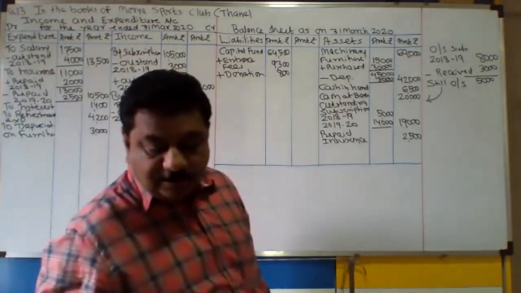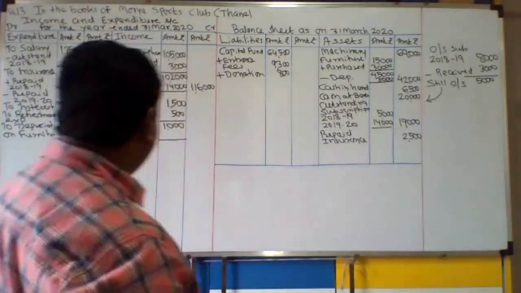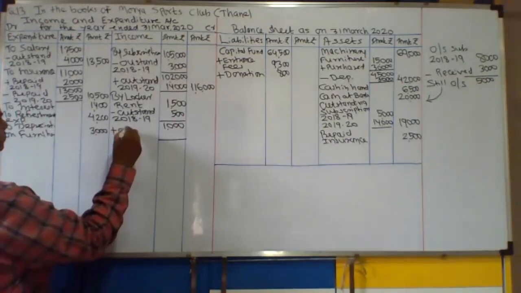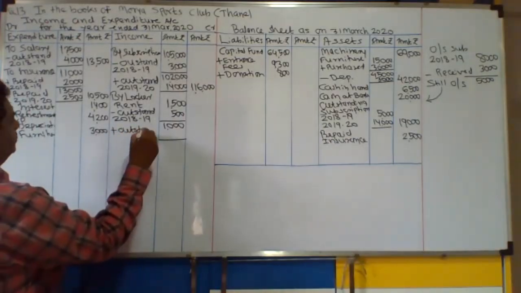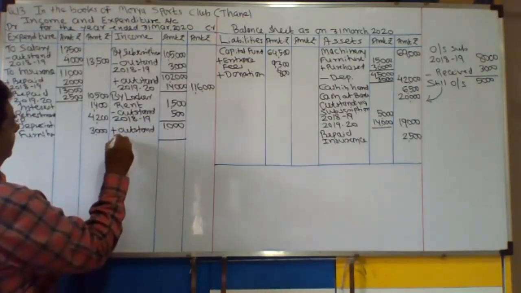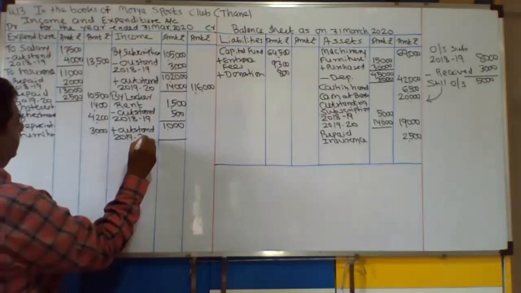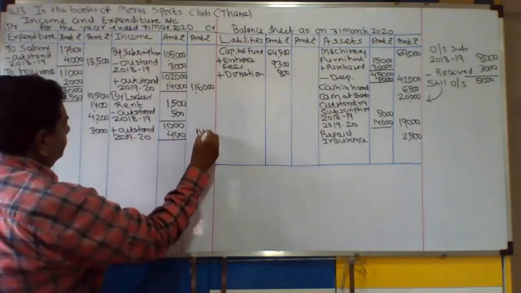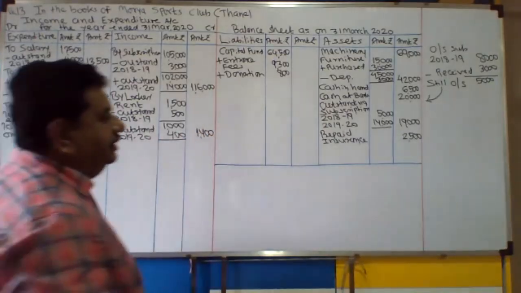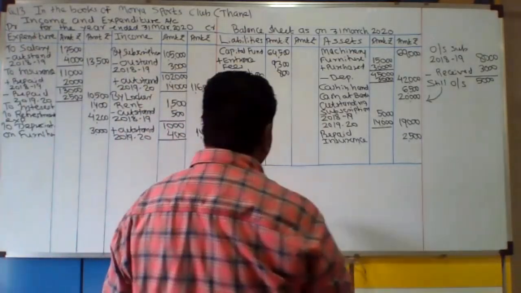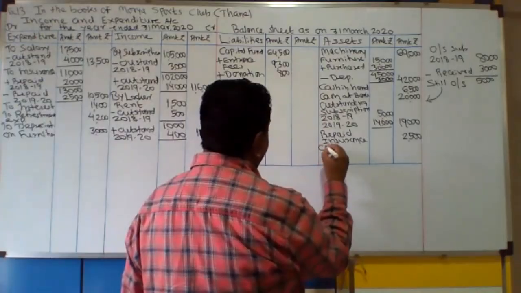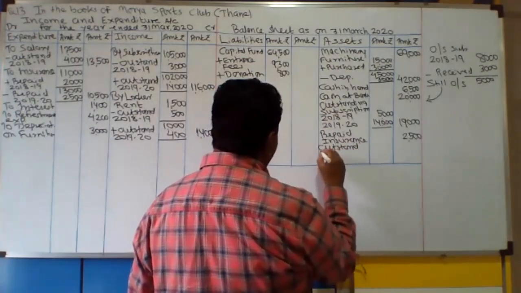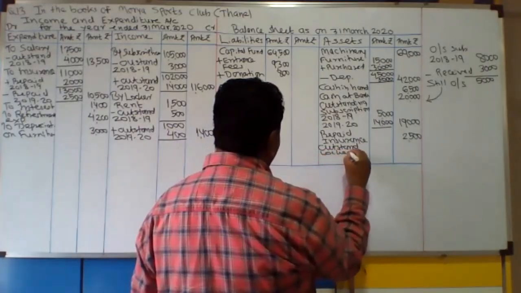And finally, locker rent outstanding for current year 400. Add outstanding for 1920. Add karo. And balance sheet asset. Because this is income outstanding locker rent.